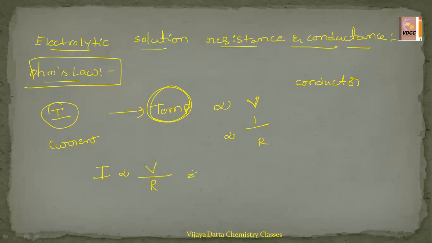This we can write as V equals I into R, that is, V is proportional to I and R. So here I used the term R, meaning resistance. Current we already know, potential difference we know. So what is meant by resistance? That is what we are studying here. Resistance is represented with capital R.